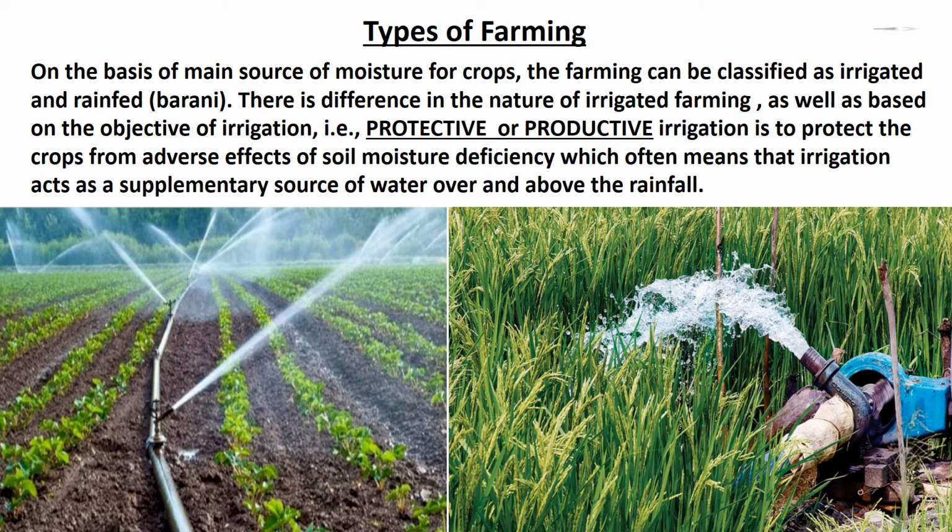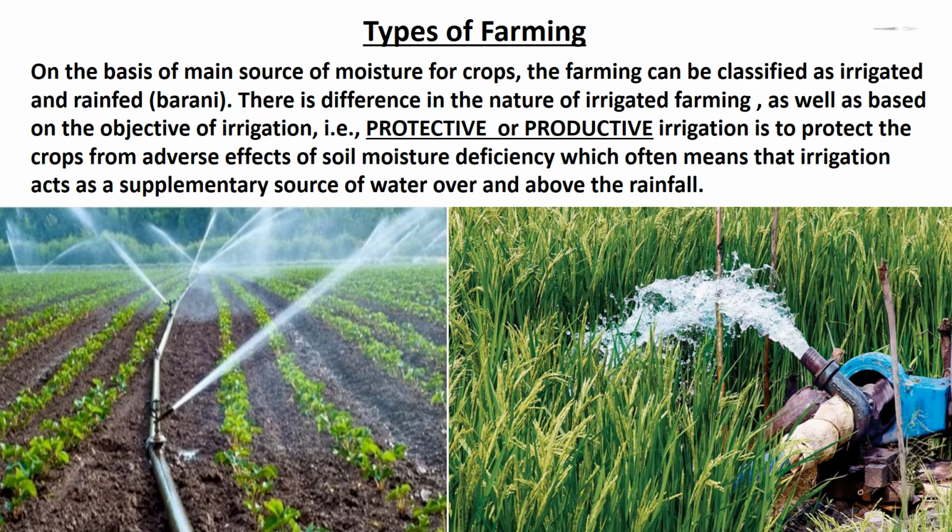Types of farming. On the basis of main source of moisture for crops, the farming can be classified as irrigated and rain-fed. There is difference in the nature of irrigated farming as well, based on the objective of irrigation, that is protective or productive. Protective irrigation is to protect the crops from adverse effects of soil moisture deficiency, which often means that irrigation acts as a supplementary source of water over and above the rainfall.